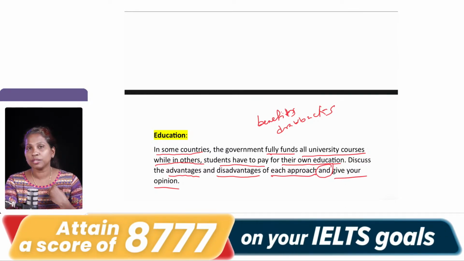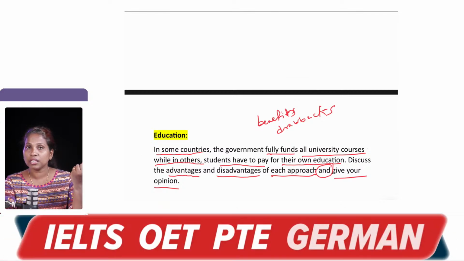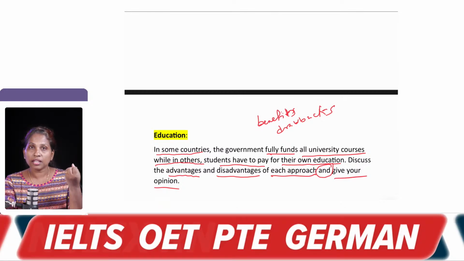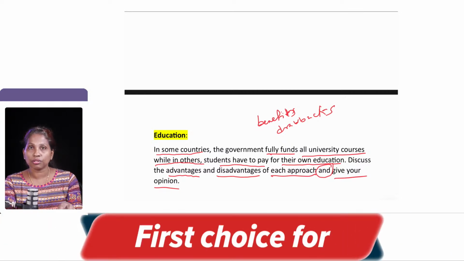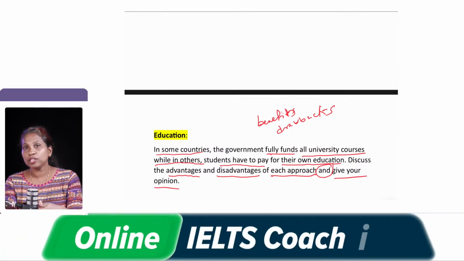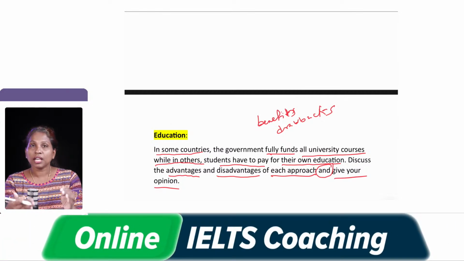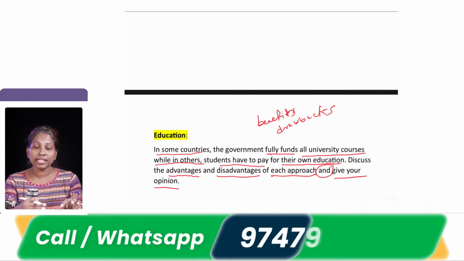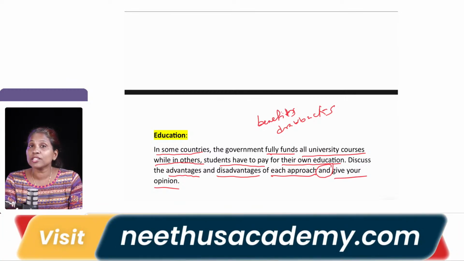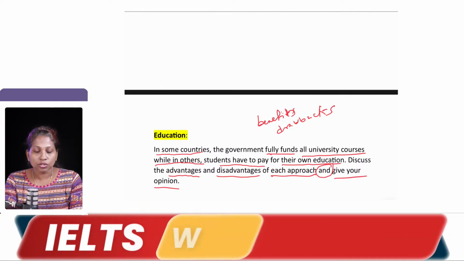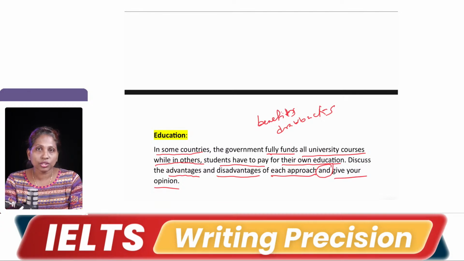If I am not able to fund myself for a particular course, and if the authorities are helping me, my dream is being achieved with that particular support, right. So, a person who can do it just because they have got the money, and a person who cannot do it because of the money, that gap is being bridged there. So, that is one major advantage, right. It has one drawback also, right. We can see about that when we discuss the sample. So, that is an advantage, disadvantage essay that we deal with.